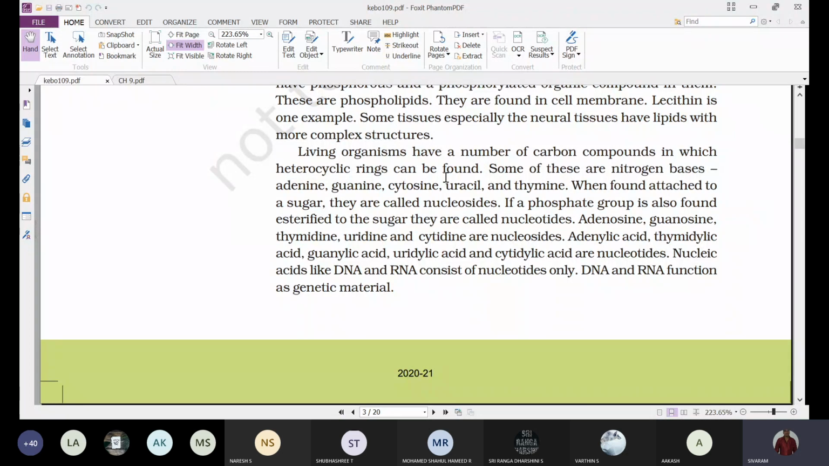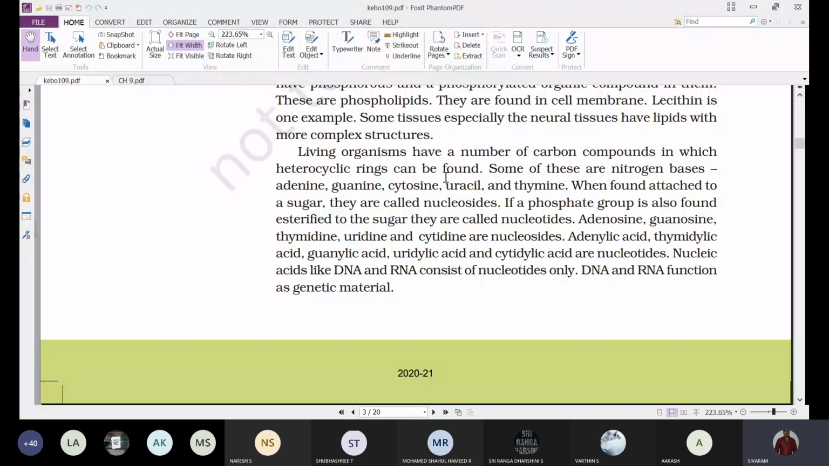What are the different types of nucleosides? Adenosine, guanosine, thymidine, uridine, and cytidine are nucleosides. When these nucleosides bind with the phosphate with the help of phosphoester bond, the resultant structure we call a nucleotide. What are the different nucleotides? Adenylic acid, thymidylic acid, guanylic acid, uridylic acid, and cytidylic acid are the nucleotides. And next, nucleic acids like DNA and RNA consist of nucleotides only.